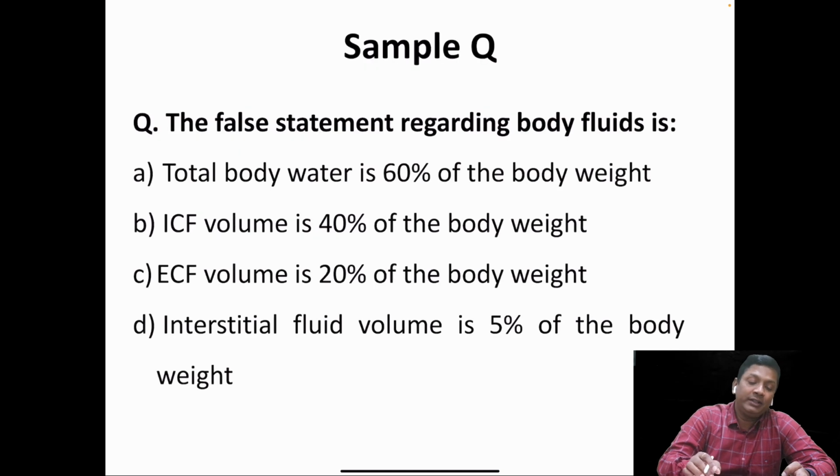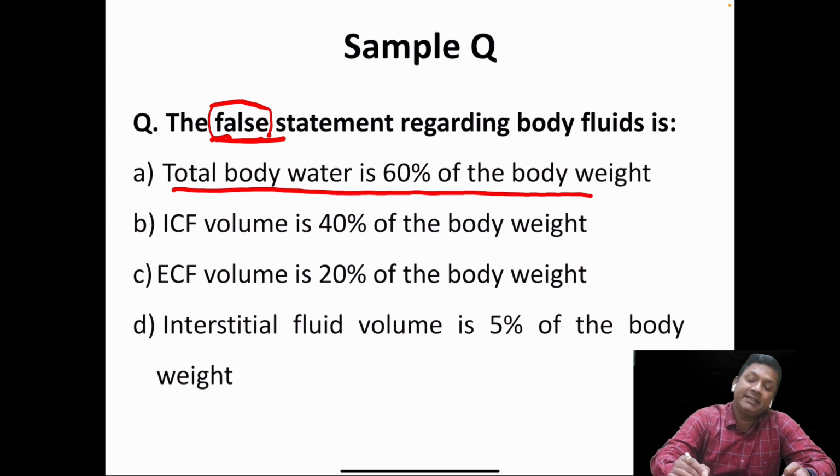Based on this, let us see some sample questions to clarify the topic. The question is, the false statement regarding body fluid is. We have to find the false one, which means the remaining are true. Total body water is 60% of the body weight. This statement is true. The intracellular fluid volume is 40% of the body weight.